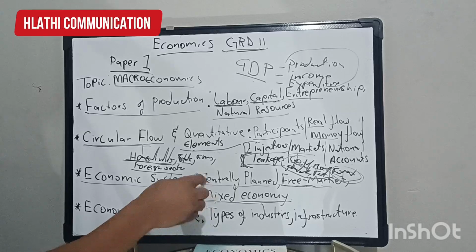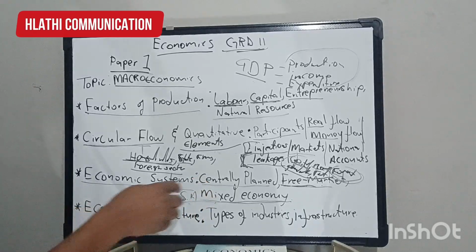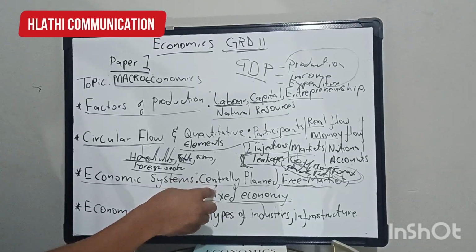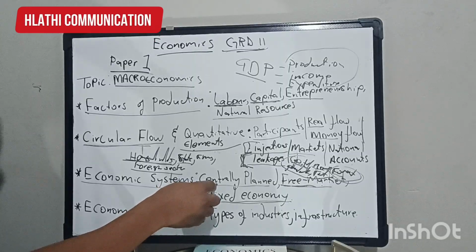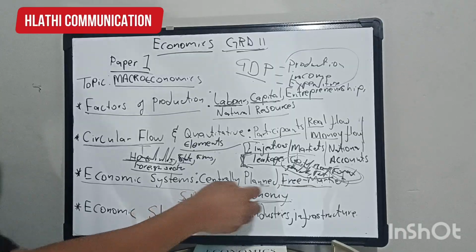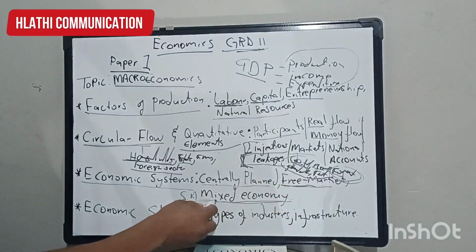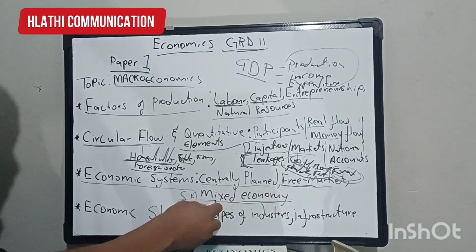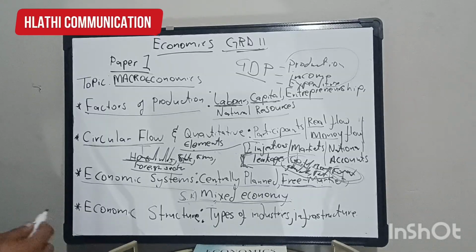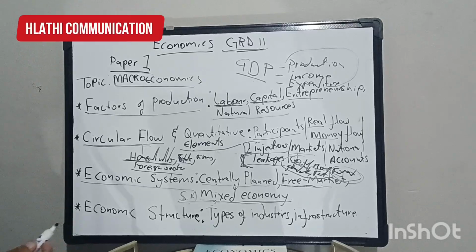So here you must be able to discuss those three systems in detail, whereby you are able to explain the characteristics. How do you identify the economy that is using the central planning system? You must know the characteristics of this system. You must know the characteristics of the free market system. You must know the characteristics of the mixed system. Meaning, how do you identify whether the economy is using the mixed system, free market system, or central planning system?